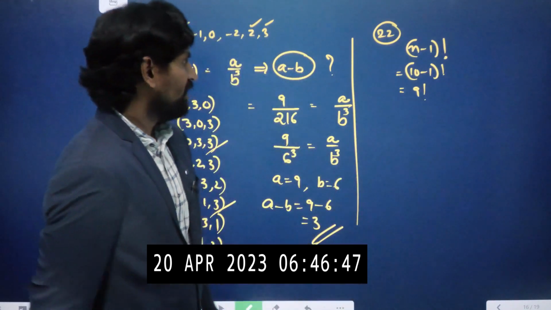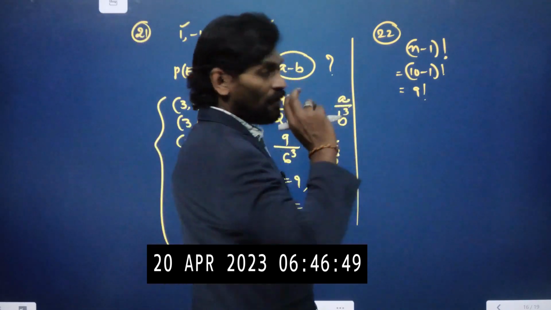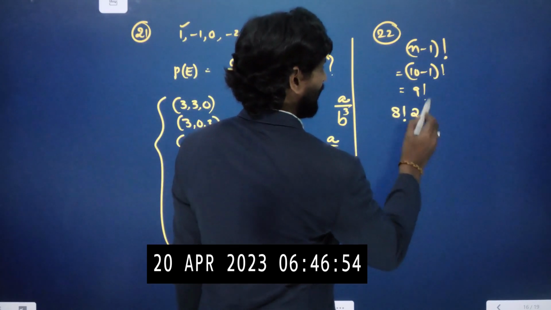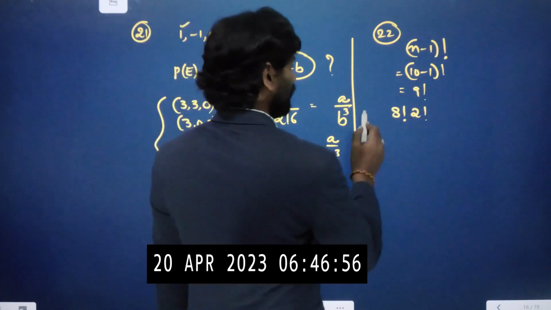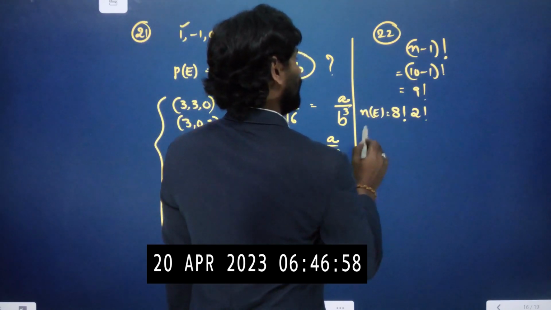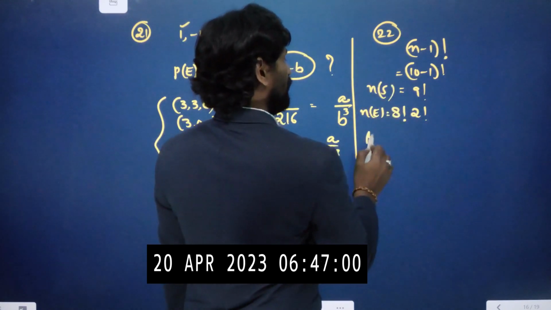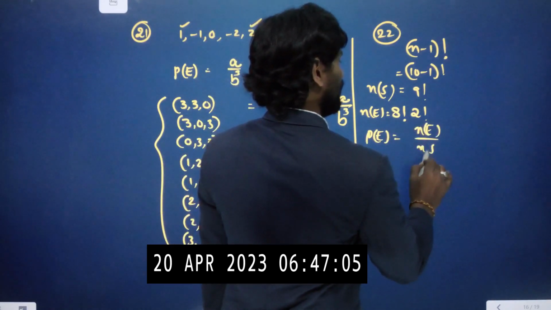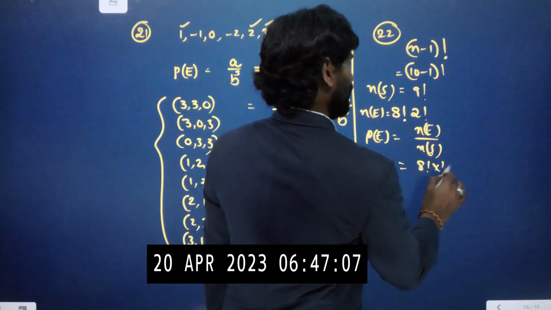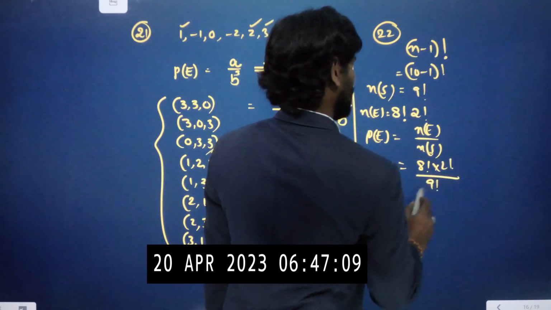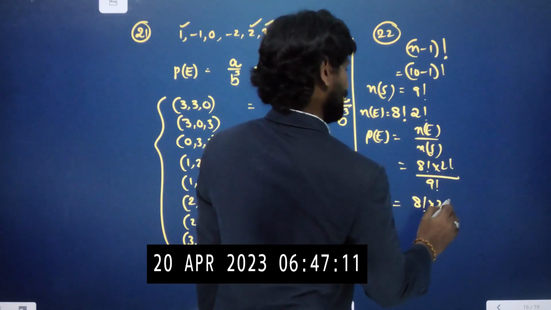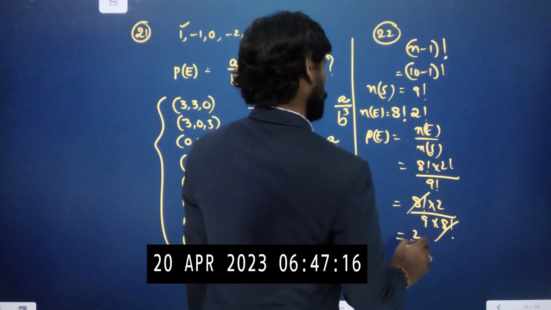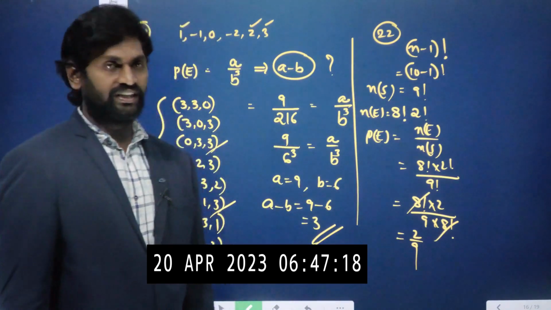Now 2 boys come together, that means remaining 8 boys, and the 2 boys are arranging in 2 different ways. 8 into 2, this is n of E. This is n of S. Therefore, the probability is equal to n of E by n of S, that is equal to 8 factorial into 2 factorial by 9 factorial. 9 factorial we can write as 9 into 8 factorial, and 2 factorial value is 2. 8 factorial cancels. 2 by 9. Therefore, the probability is 2 by 9.